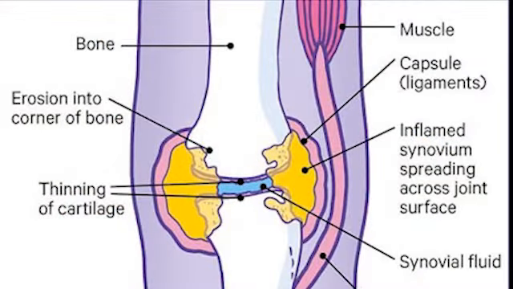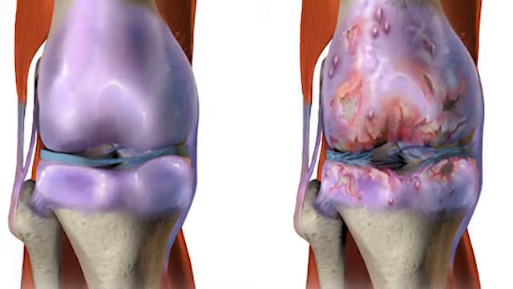The common types of arthritis include osteoarthritis and rheumatoid arthritis. Osteoarthritis affects the cartilage by breaking it down, or sometimes it affects the entire joint. While rheumatoid arthritis is a type of arthritis where the immune system attacks the joints, and the attack begins with the lining of the joints.